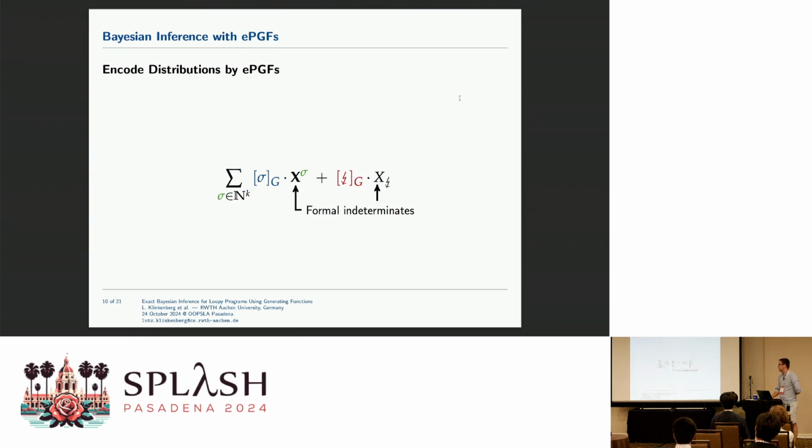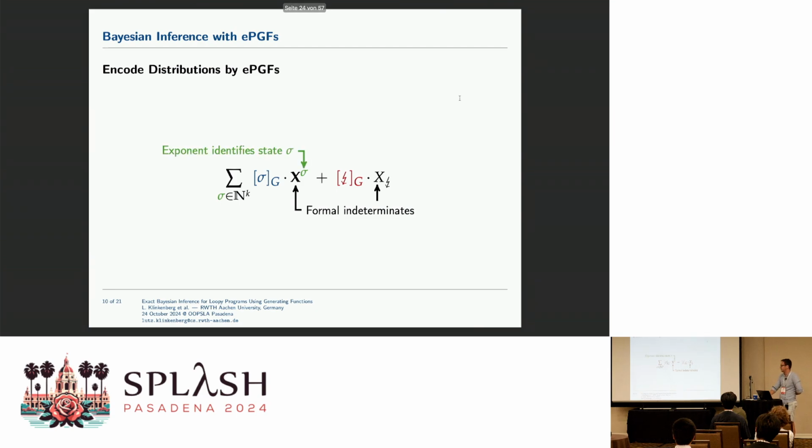Okay, so let's dissect this a bit. We have these formal indeterminates. This is a vector-valued indeterminate x. You can see it because it's boldfaced. And we have one specific indeterminate which denotes observation failures. So it might be the case that you roll a die and your program says we observe that the die roll was value 7, but the die has only 1 to 6 as possible values, right? So there is no probability mass which can satisfy this observation. This leads to an observation failure, right?